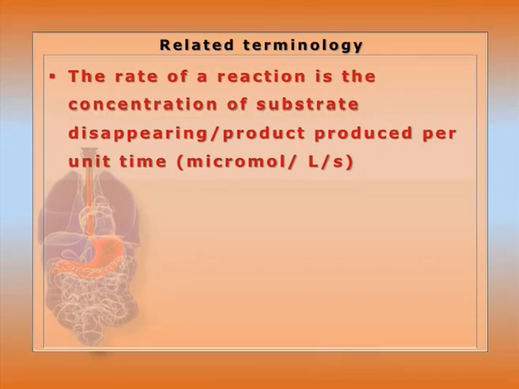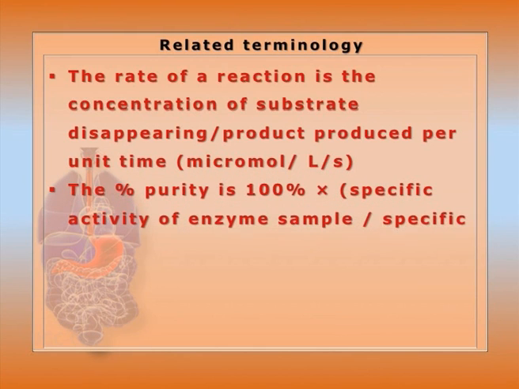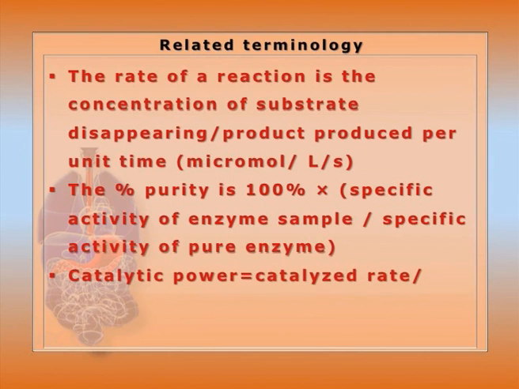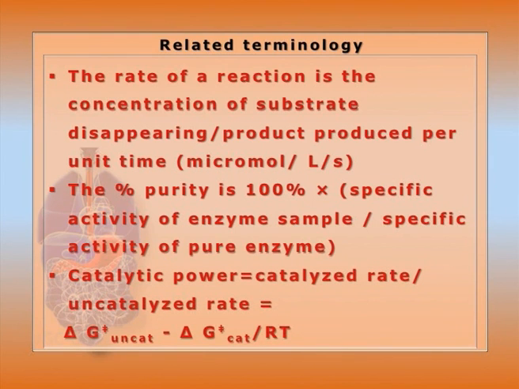Related terminology: the rate of reaction is the concentration of the substrate disappearing, or product produced, per unit time, that is micromole per liter per second. Next, percent purity is 100% into the specific activity of the enzyme sample divided by the specific activity of the pure enzyme of that particular enzyme. The catalytic power is the catalyzed rate of the reaction divided by the uncatalyzed rate, that is delta G double dagger uncat minus delta G double dagger cat divided by RT.